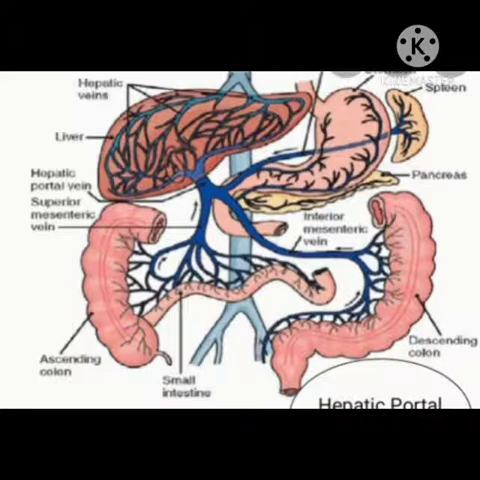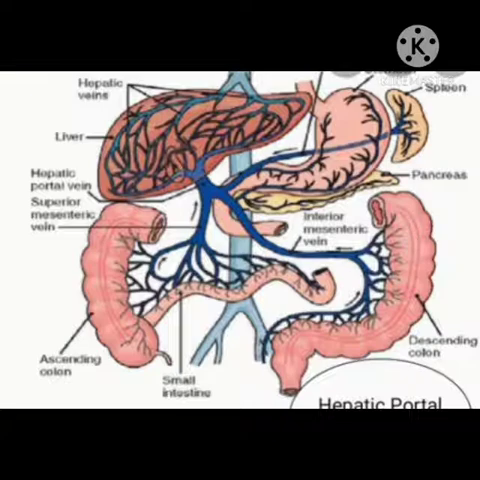Now look at the diagram. Here you can see the ascending colon and descending colon. What are these? These are the parts of the large intestine. Now you can see the small intestine. Only a small part of the small intestine is shown in this diagram, and the stomach is there.